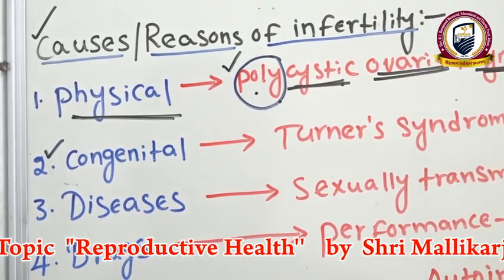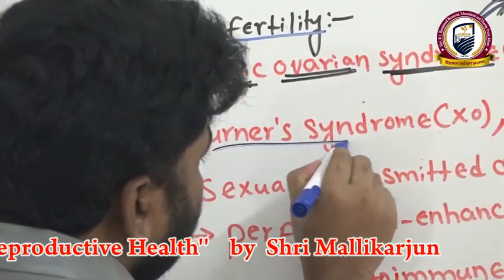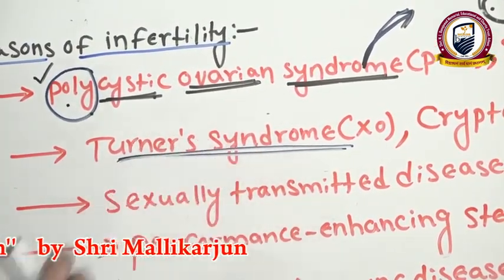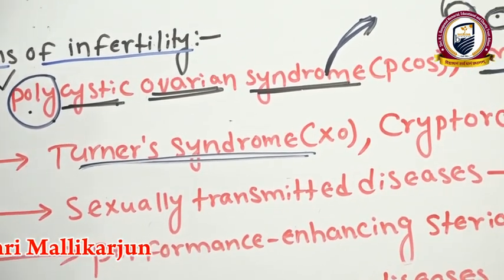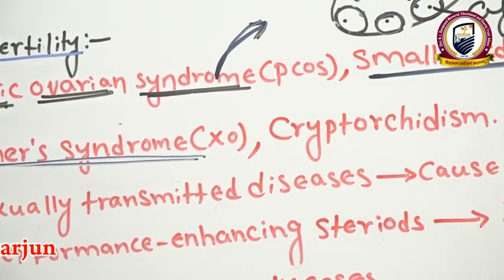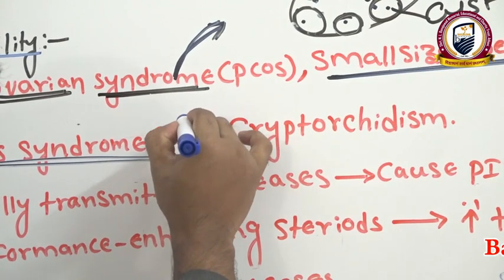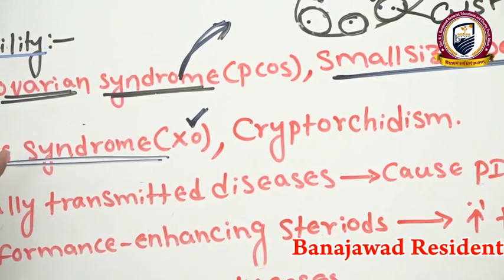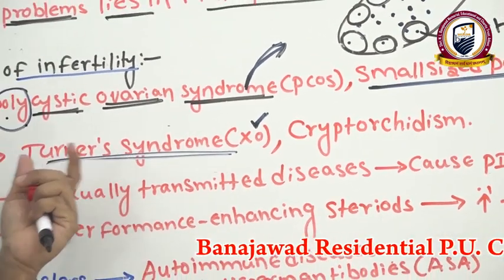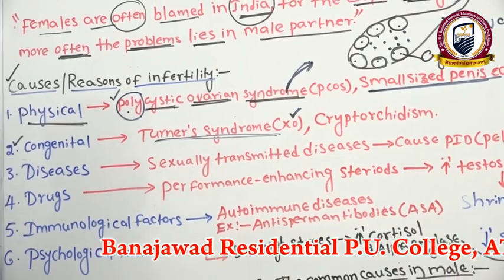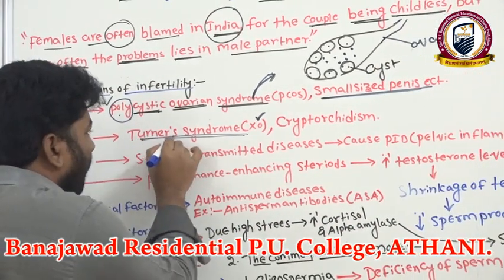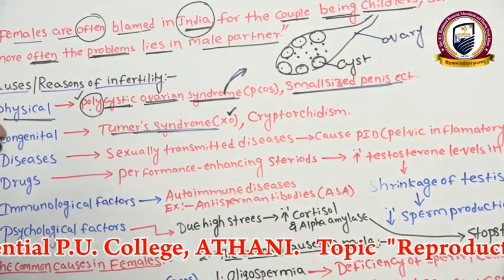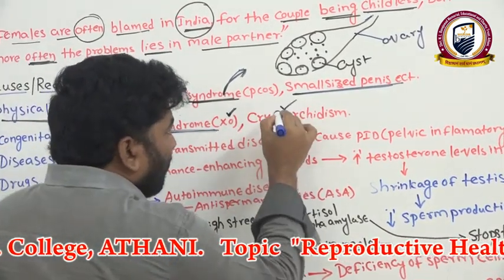In this case, if you look at females, Turner's syndrome is one of the chromosomal disorders. We notice here the lack of one X chromosome. Due to this condition, the female is unable to get pregnant. Clear? This occurs in females. We'll discuss this clearly in the principles of inheritance. Clear? The next one, in males,